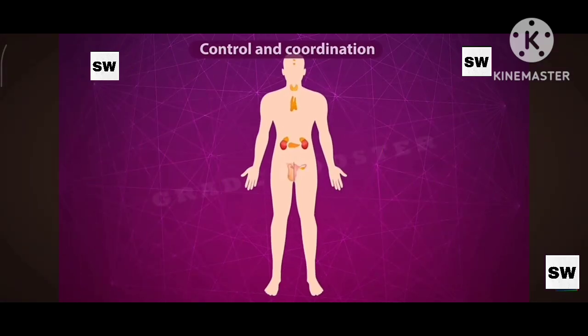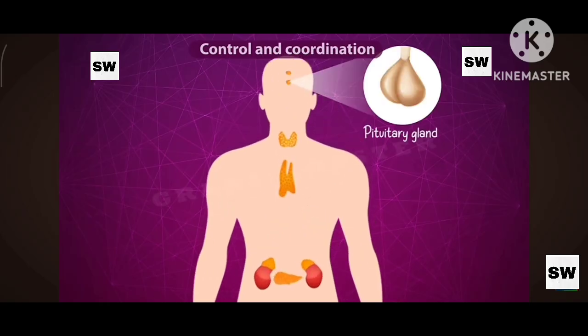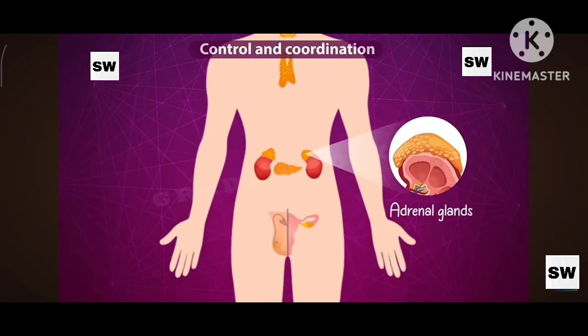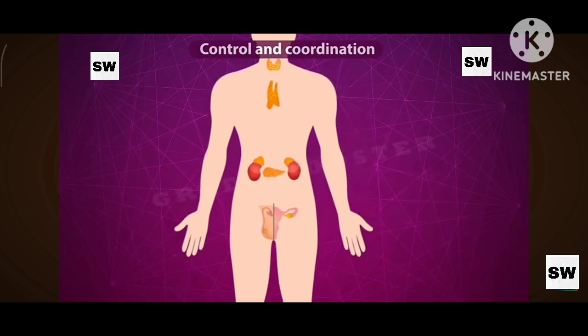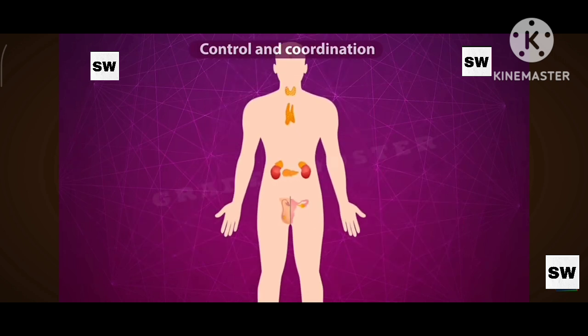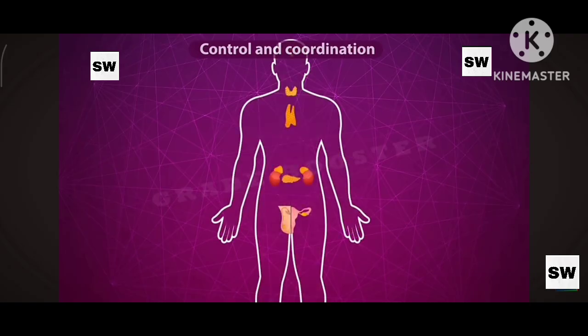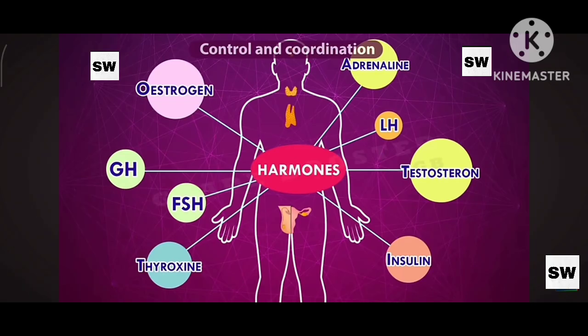The endocrine system is composed of various endocrine glands like pituitary gland, thyroid gland, adrenal gland, pancreas, testes, and ovaries. These are endocrine glands. We have some other glands in our body like liver and salivary glands. Those are not endocrine glands. Those are exocrine glands. So the glands that secrete the hormones are called endocrine glands. All these glands secrete some special chemical compounds called hormones.